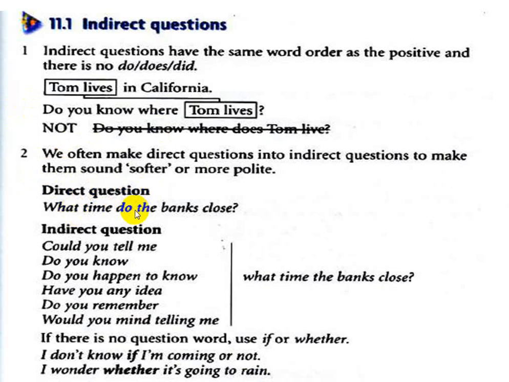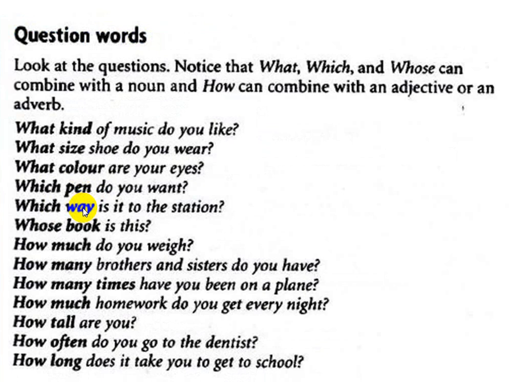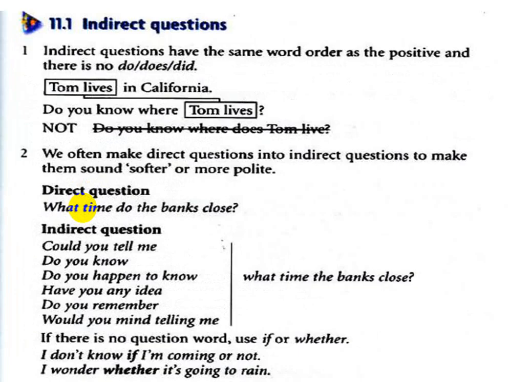For example, direct question. What time do the banks close? هاي direct question. لأن استخدمنا هنا أولا الوات وإجا وراها الناون. بالdirect question مثل ما قلنا بالسلايد السابق نستخدم ممكن الوات and which or whose and so on. So بالdirect question for example قلنا what time do the banks close.